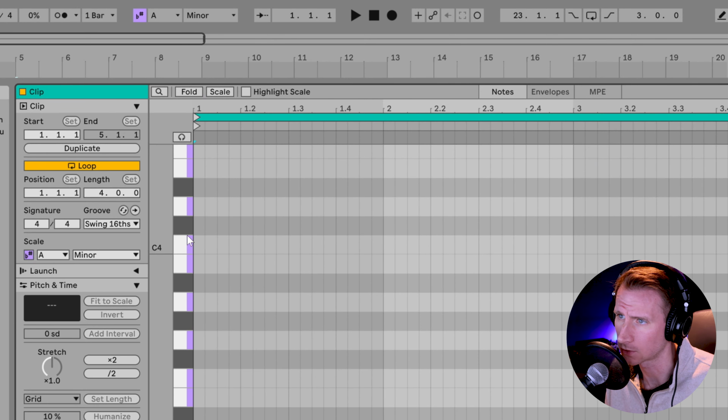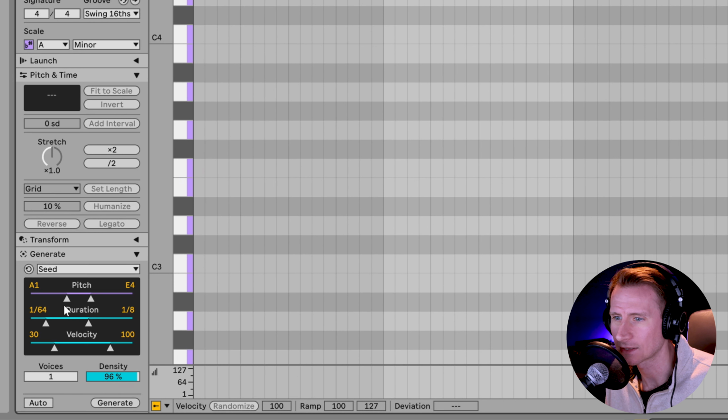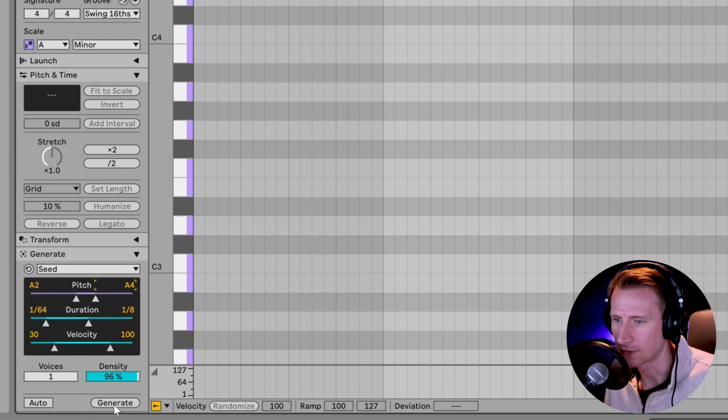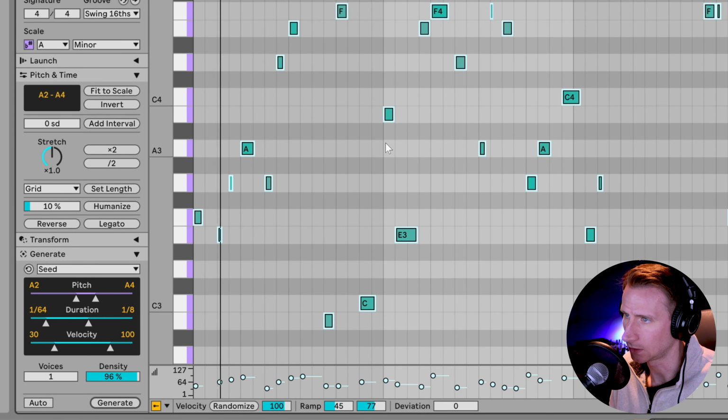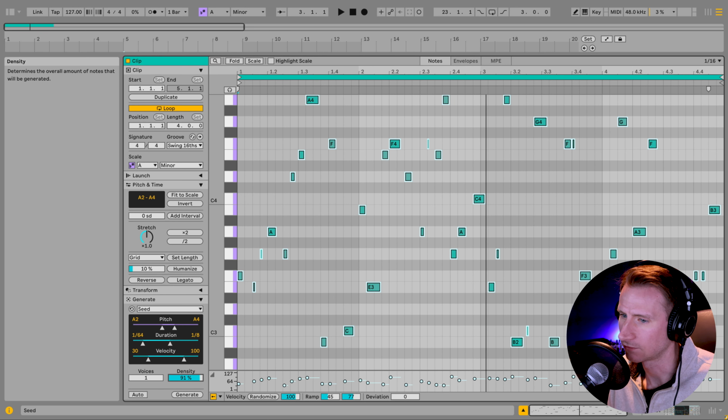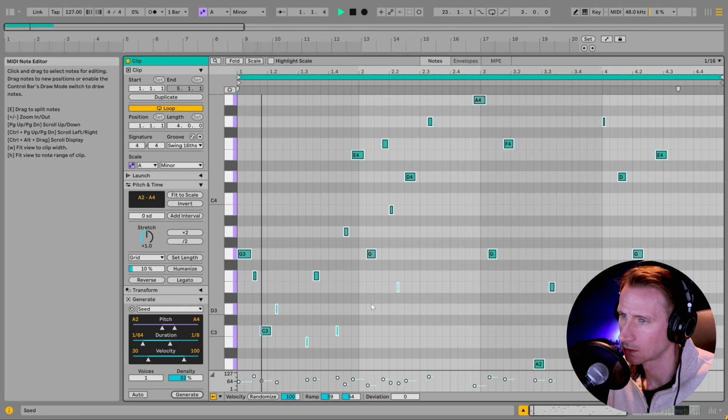So all the purple bars here, the purple lanes. And then we could say, let's make a melody that goes from A2 on the piano roll up to A4. And then press generate, and we get a crazy melody. We could have less density if we want, press generate.